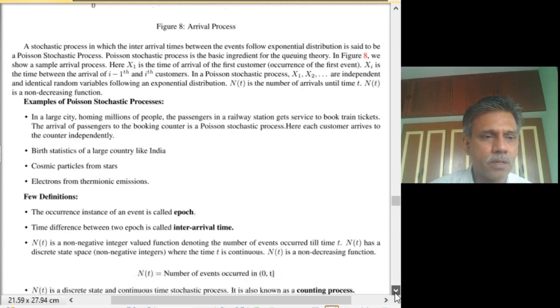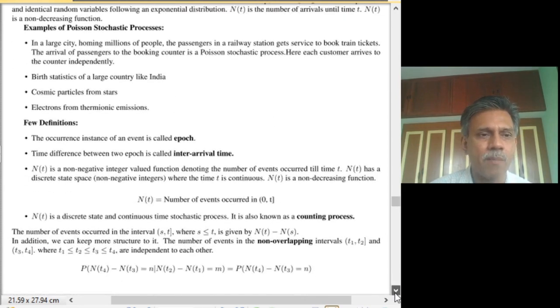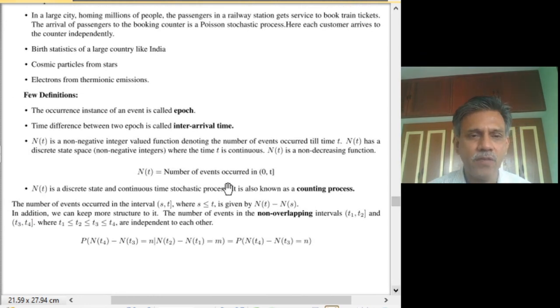Then we will put this into a formalism, and therefore we need certain terminologies. The occurrence of each of these events or the arrival, we call it an epoch. The time difference between two epochs is called the inter-arrival times or inter-event times or inter-event occurrence times.